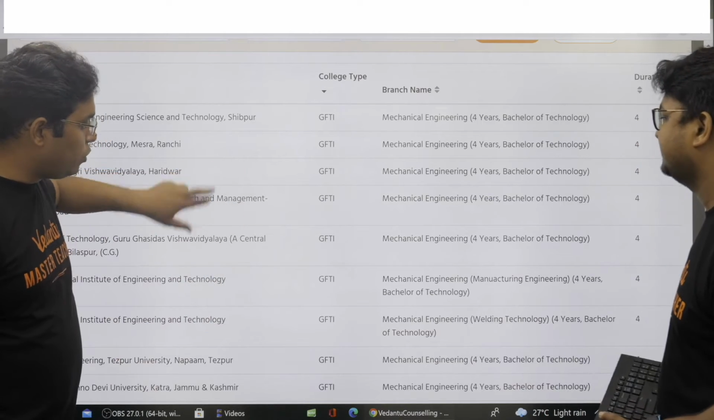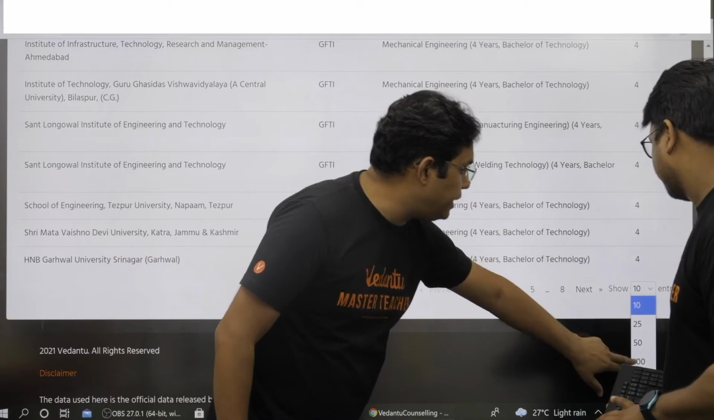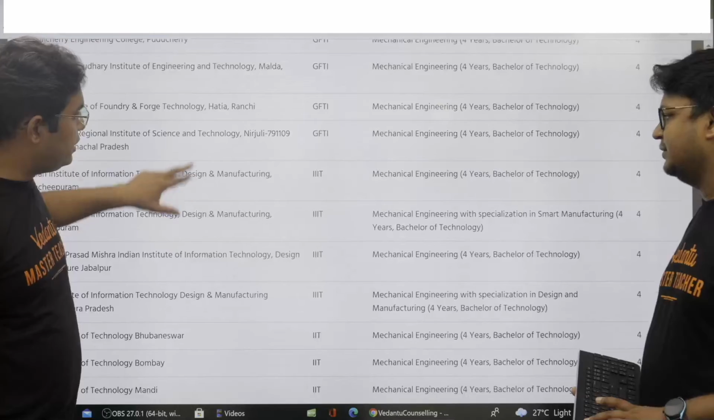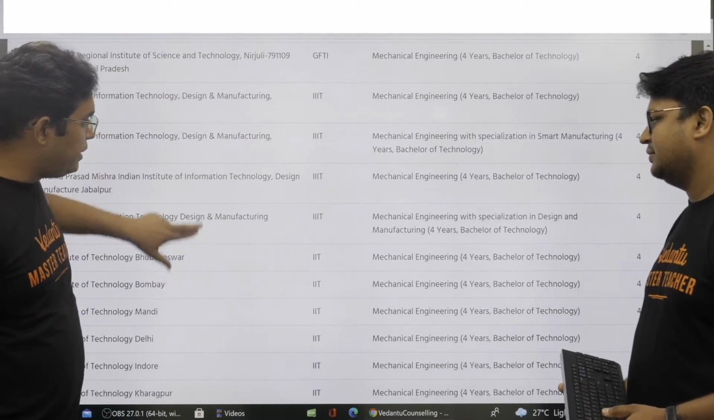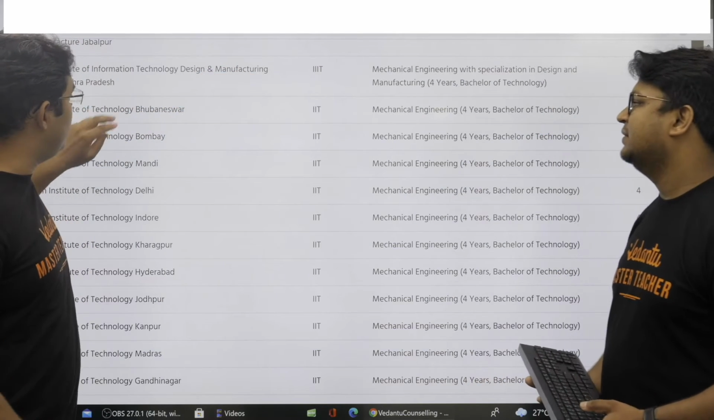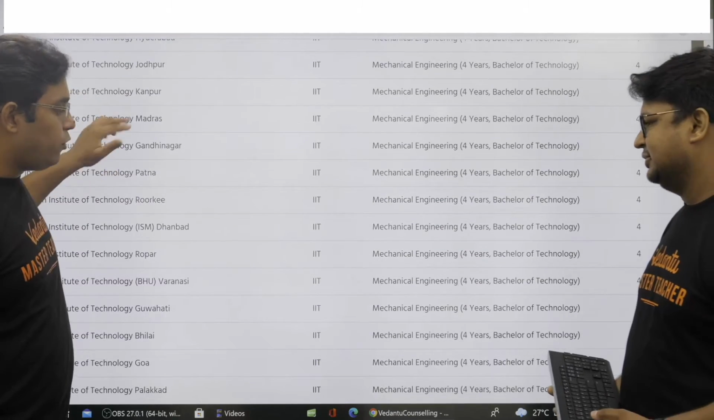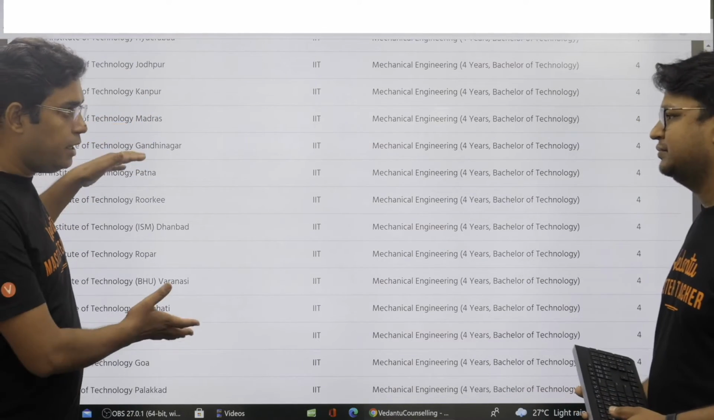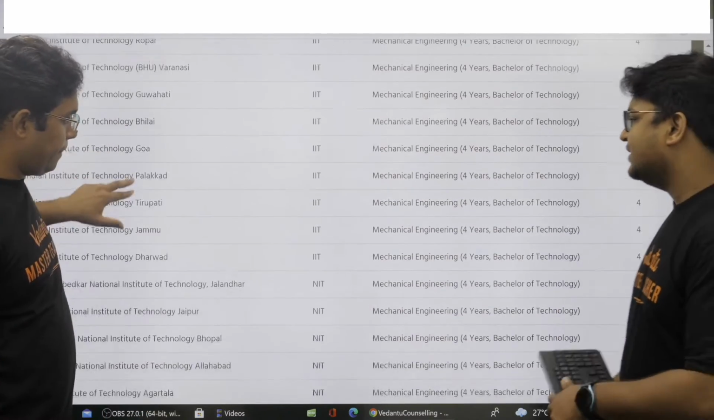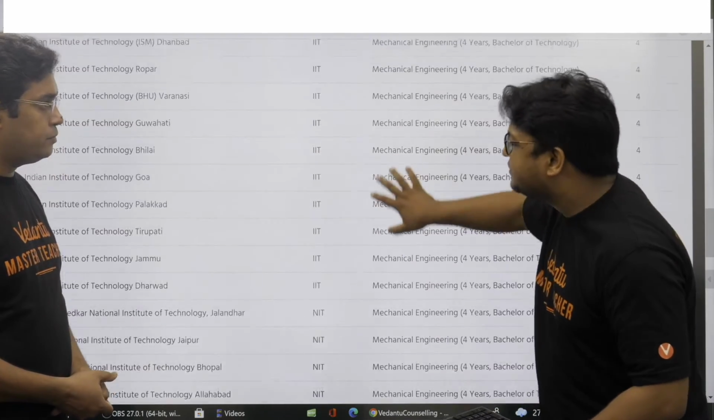Fine. And if you want to go down, the better way will be that you select 100 entries here. Now, if you scroll down after GFTI, you can see IIIT is there, then IIT is there. So if you want to see only IITs, you will find these entries, starting from IIT Bhubaneswar, Bombay, Mandi, Delhi, Indore, Kharagpur. All these IITs are listed for mechanical 4-year. So this way you can see whichever IIT it is available in. I think mechanical is a very popular branch, and hence I'm able to see almost all the colleges here.